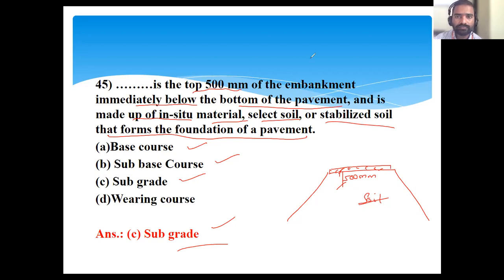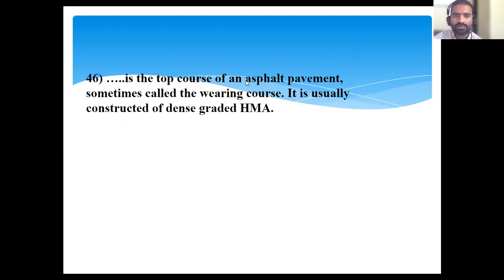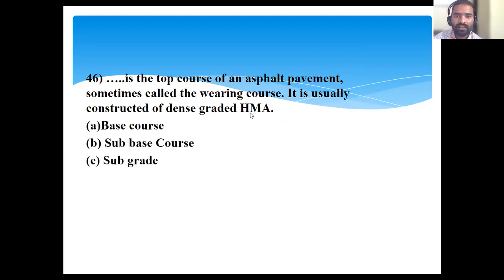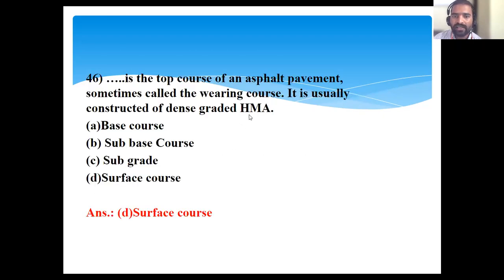Clear? Yes, sir. Next, dash is the top course of the asphalt pavement, sometimes called as bearing course. It is constructed in dense graded HMA. The top surface of the course, asphalt, what do we call it? Is it base course, sub base course, subgrade or surface course? Surface course. So the top surface is called surface course. HMA means hot mix asphalt.